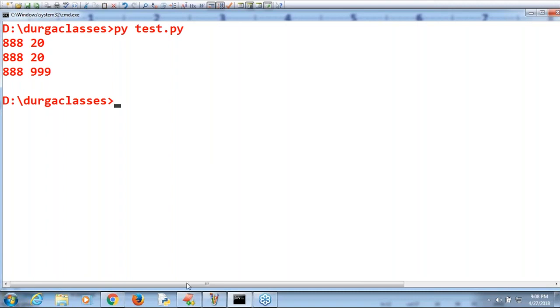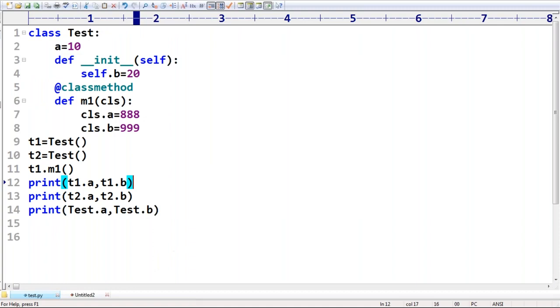Sir, what is a static variable? What is an instance variable? Make sure, sir, we can declare a static variable either by class name or by the CLS variable. Here we are using the CLS variable.